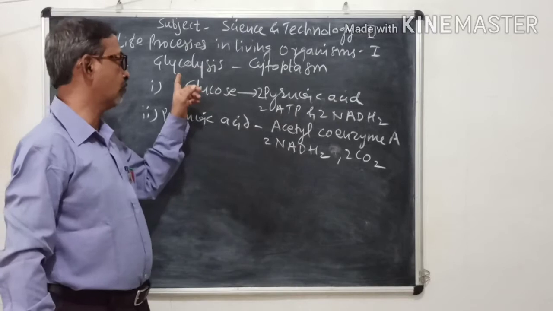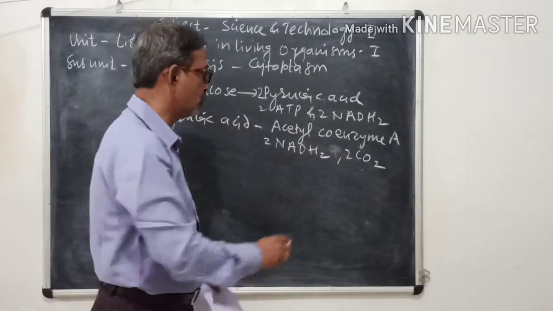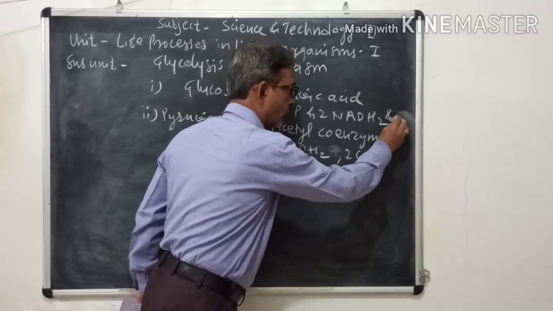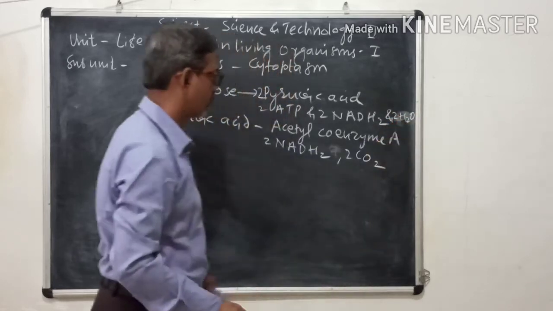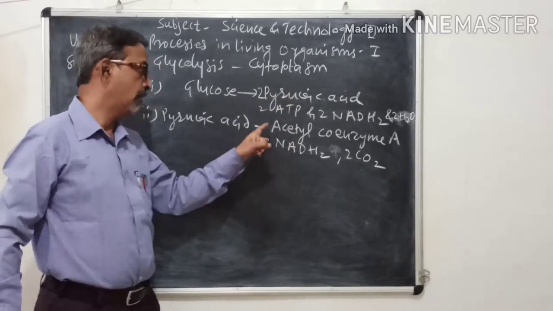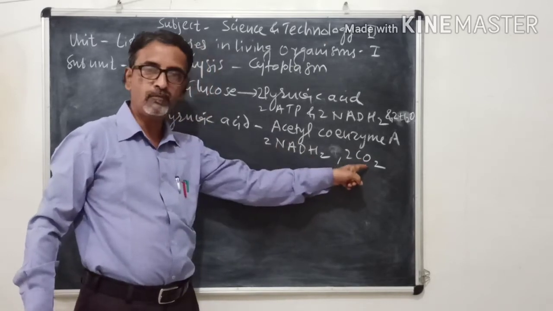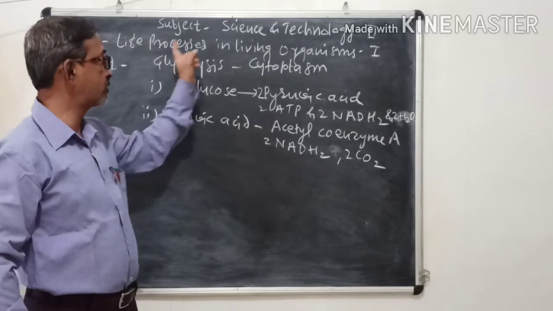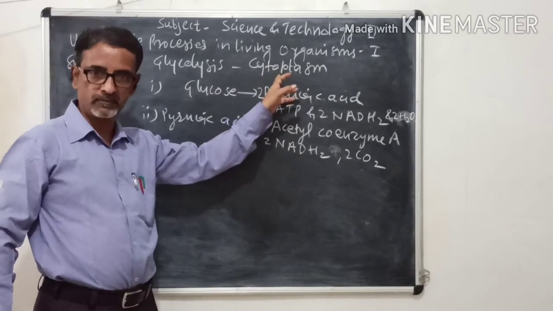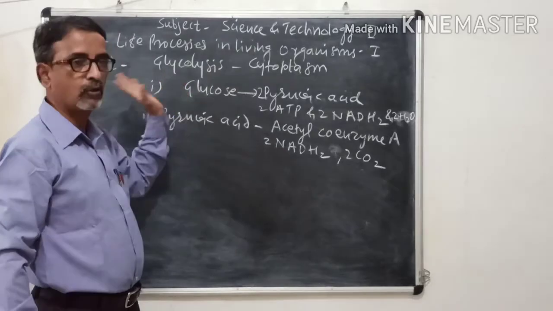The first stage, conversion of glucose into pyruvic acid along with ATP, NADH2 and 2 molecules of water. Then second step, this pyruvic acid is converted into acetyl coenzyme A, 2 molecules of NADH2 and 2 molecules of carbon dioxide. The complete process takes place in cytoplasm. That is all about glycolysis.